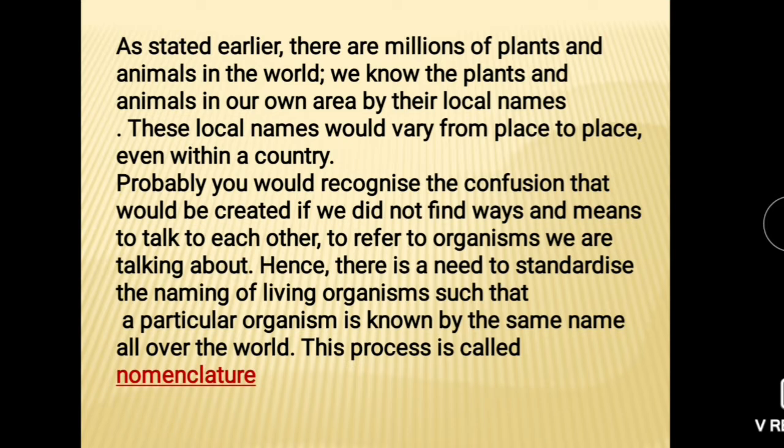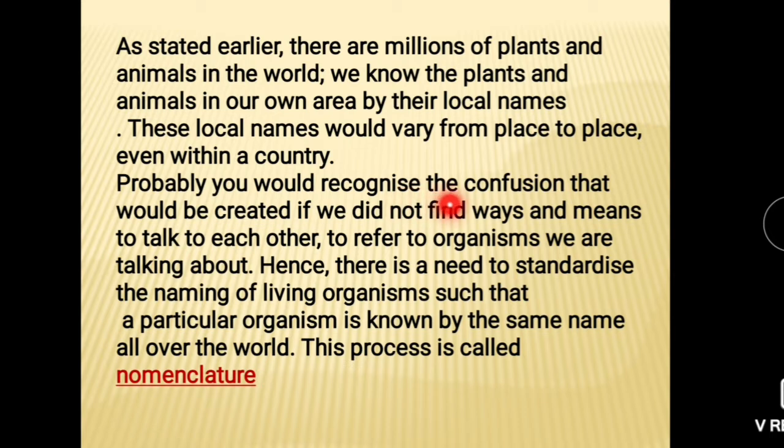This means we know different plants and animals in our area by their local names. These local names vary from place to place, even within the country. As I already said, mango tree, in Marathi we call it amba, then in Hindi we call it aam. So, local names vary from place to place.